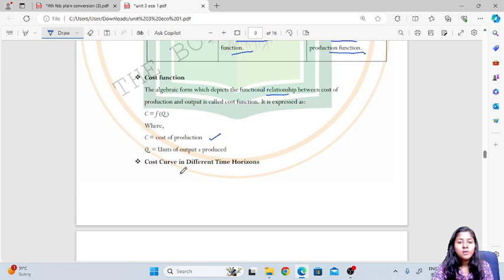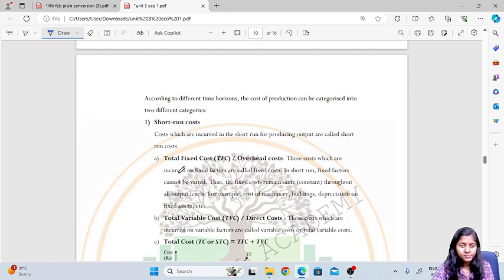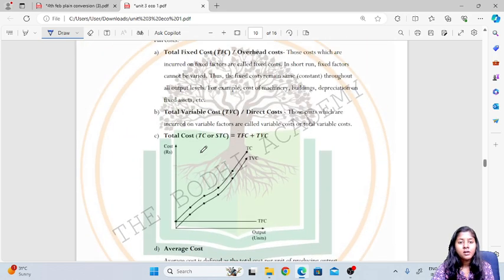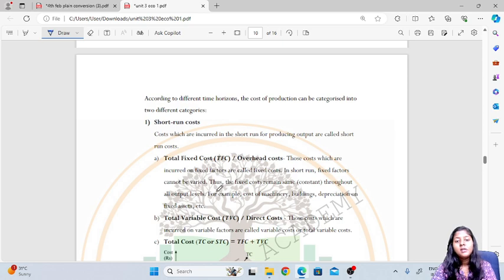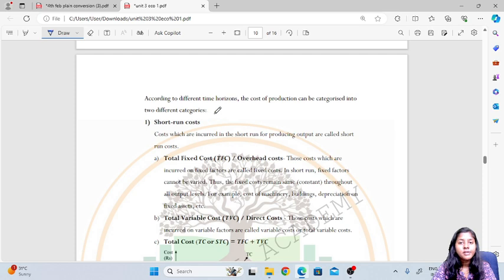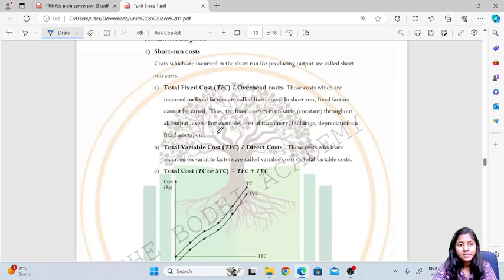Now cost curves in different time horizons. Short run cost, which we divide into total fixed cost, total variable cost and so on. According to different time horizons, the cost of production can be categorized into two categories. The first one is short run cost, which is incurred for producing output in the short run. Now which are the different short run costs? Total fixed cost, or TFC, or overhead cost.